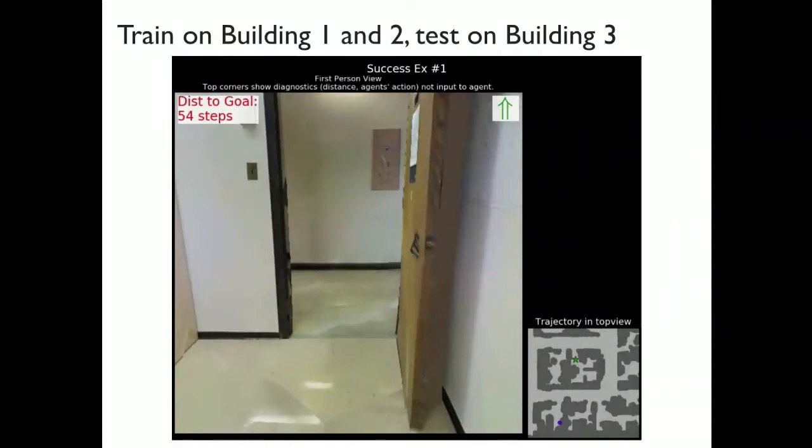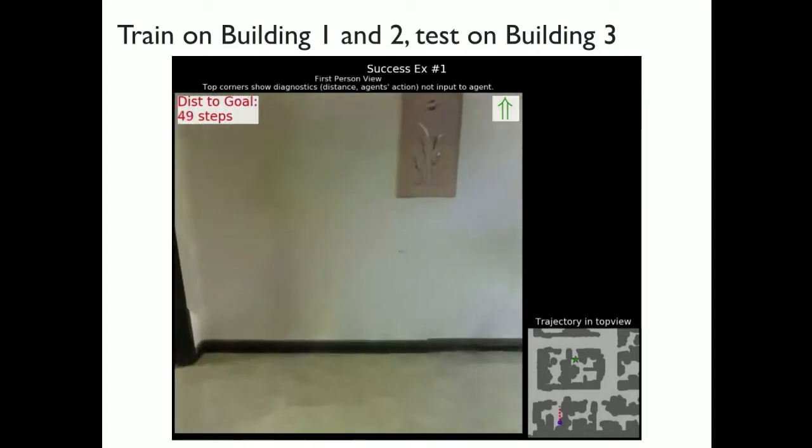We have trained it on building 1 and 2 in this particular scanned setup, and now we are testing it in building 3. And what the robot is going to see is essentially the image that you are seeing on the center of the screen. And what I'm also showing you on the bottom right corner is the trajectory in the top view. Note that this is purely for visualization. This is not being input to the network, to the policy. In this case, the robot wants to get to this green star location. And let's see actually what it ends up doing.